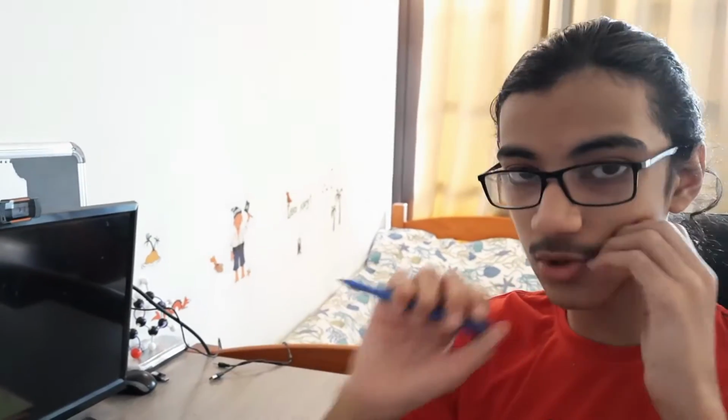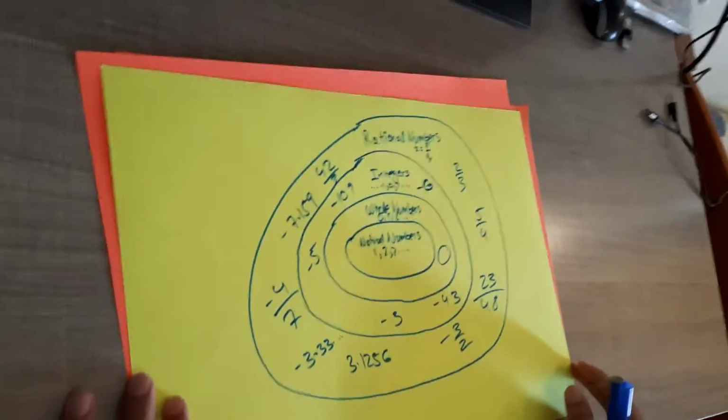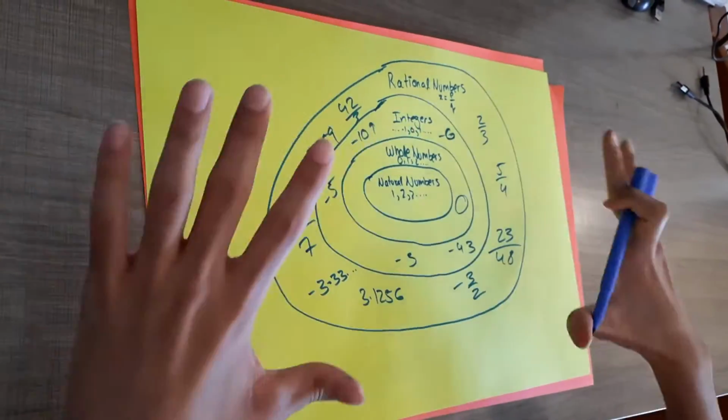It goes on till infinity. That's true for square root of 2, that's true for e, that's true for phi, the golden ratio. None of these numbers, when you write them as decimals, will have a recurring pattern, and their decimal places will go on to infinity. These are irrational numbers. Hopefully they piqued your interest. So far, the way we've been drawing this diagram is getting more and more general.